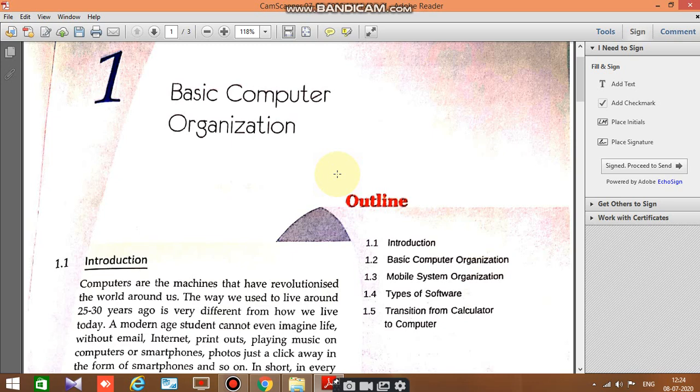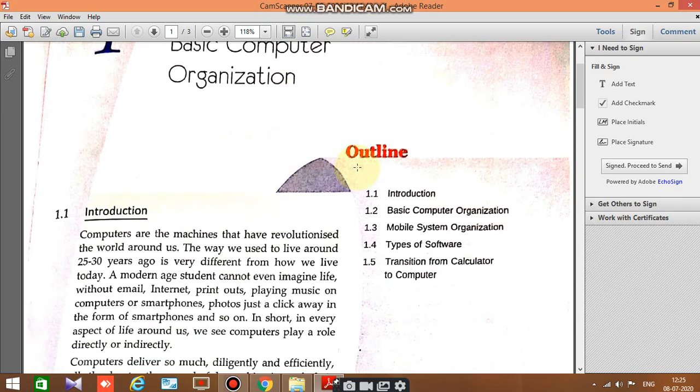Now today we are going to start the very first chapter of your book, that is basic computer organization. All of you are familiar with the basic organization of computer. You have learned about the components of computer, hardware, software, all that. Now in class 11 we are going to learn in detail. So see what are the contents.